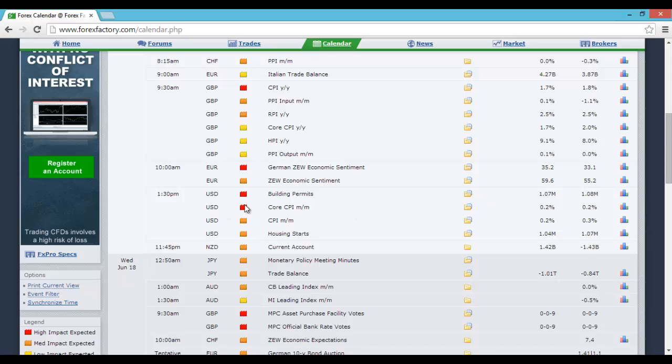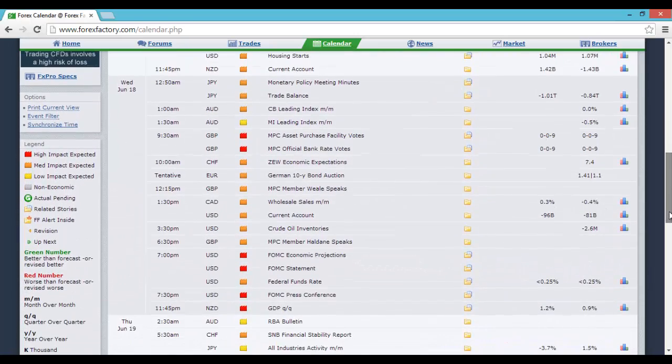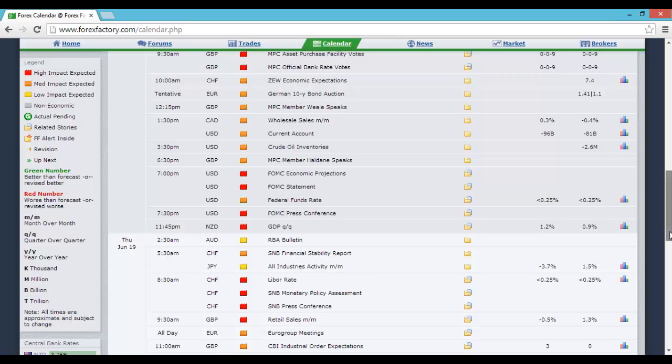At 1:30, the first sort of US high impact data with the building permits and CPI there. Wednesday at 9:30, more UK data, so the MPC asset purchase facility votes and the MPC official bank rate votes. At 7 PM on Wednesday we have the FOMC, and at 7:30 the FOMC press conference as well.